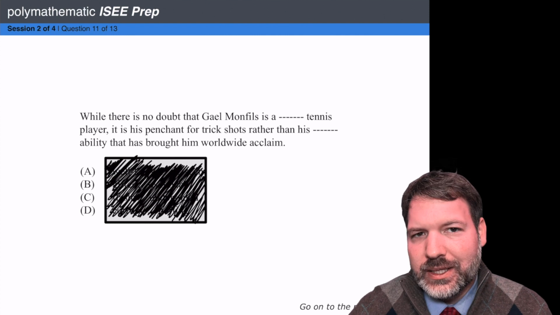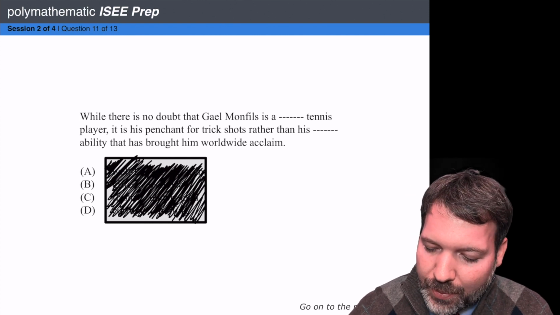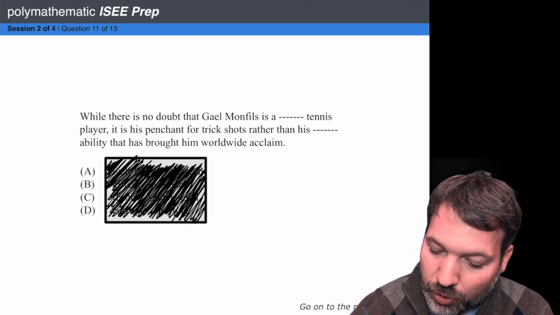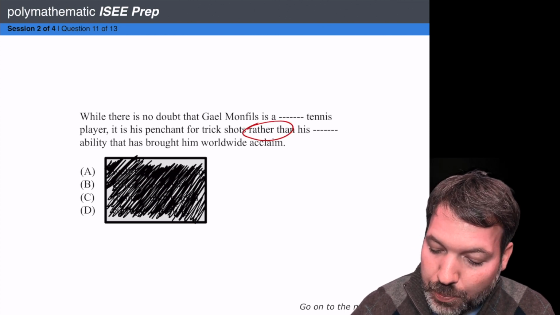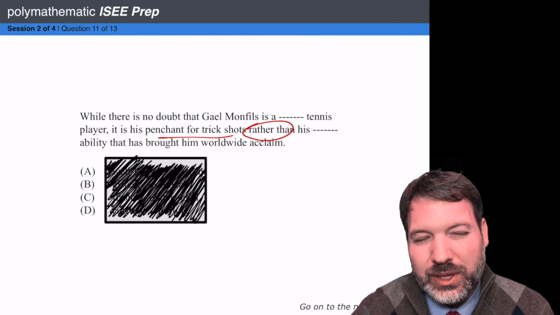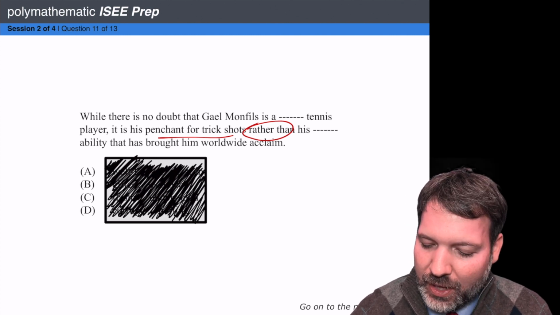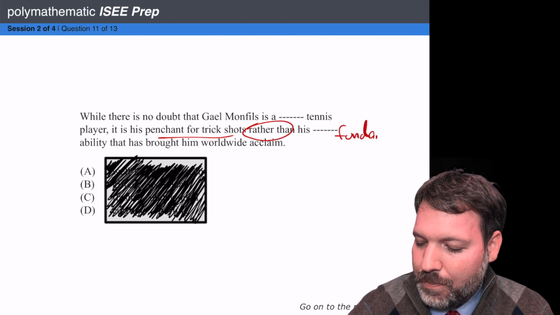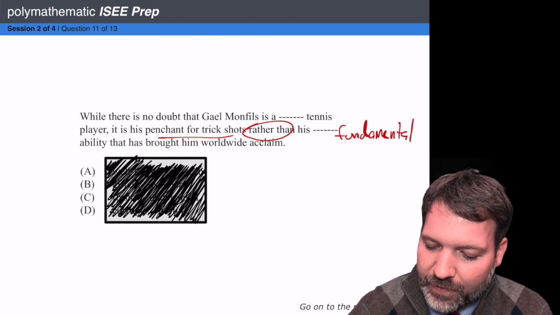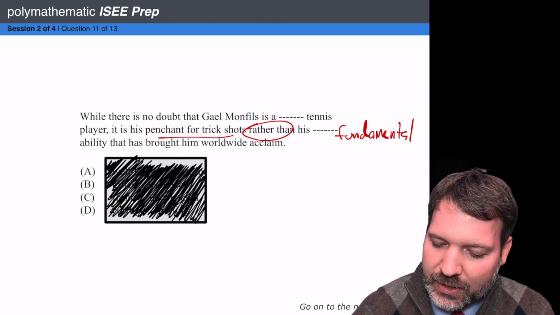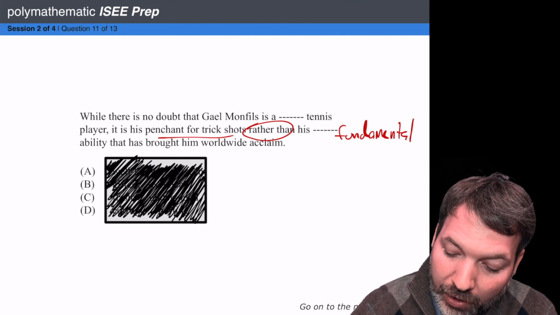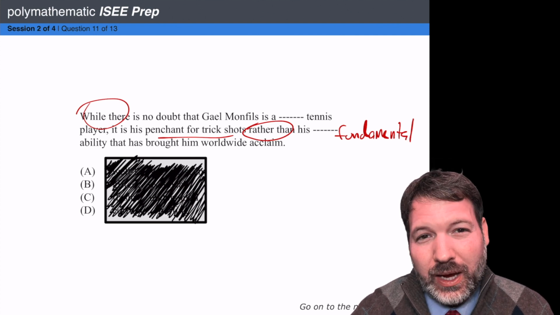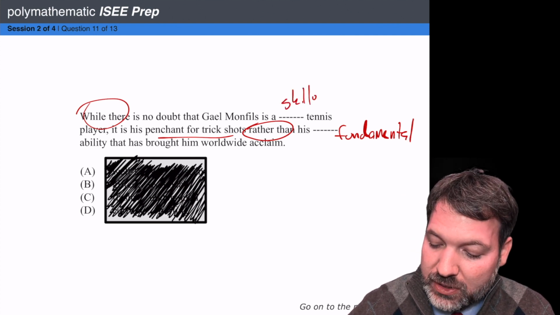Which of these two blanks is easier to fill in? I think it's probably the second blank that we can fill in first. We do have this direction word rather than, so it's his penchant for trick shots, and I want the opposite of something like that. So rather than his, what's the opposite of trick shots? Maybe something like fundamental ability. And in fact, now that I've filled out that second part of the sentence, even looking at the first part, while there is no doubt that Gael Monfils is a skilled tennis player, something that kind of fits with fundamental, I'll go with skilled here.